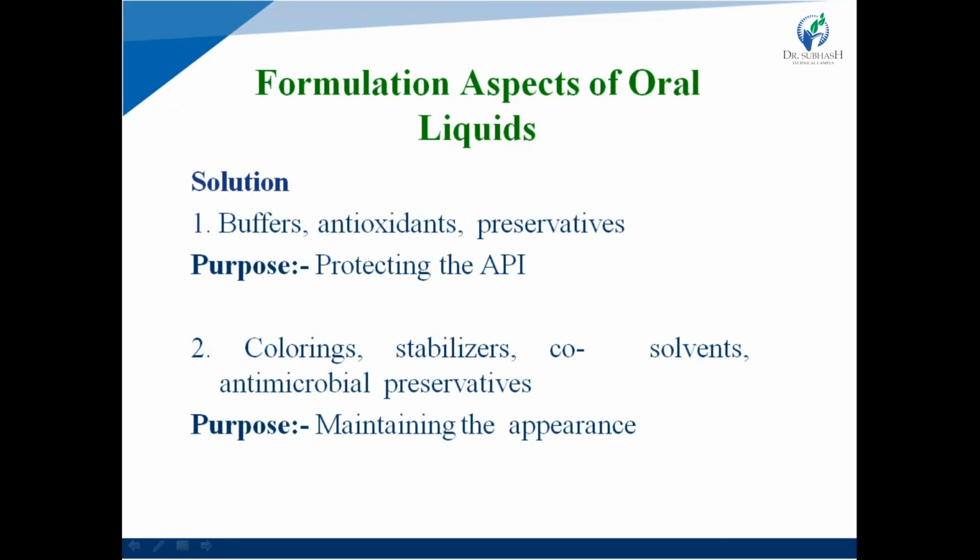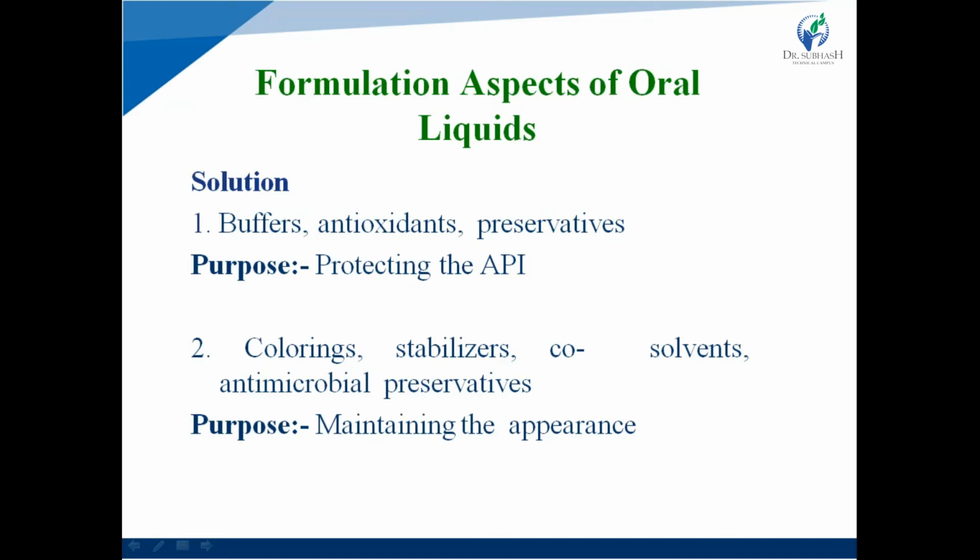Next one is solution. Formulation aspects of oral liquid, third one is solution preparation. During solution preparation, the parameters to be considered are: first, tank size or diameter of tank. Second, which type of impeller is used.